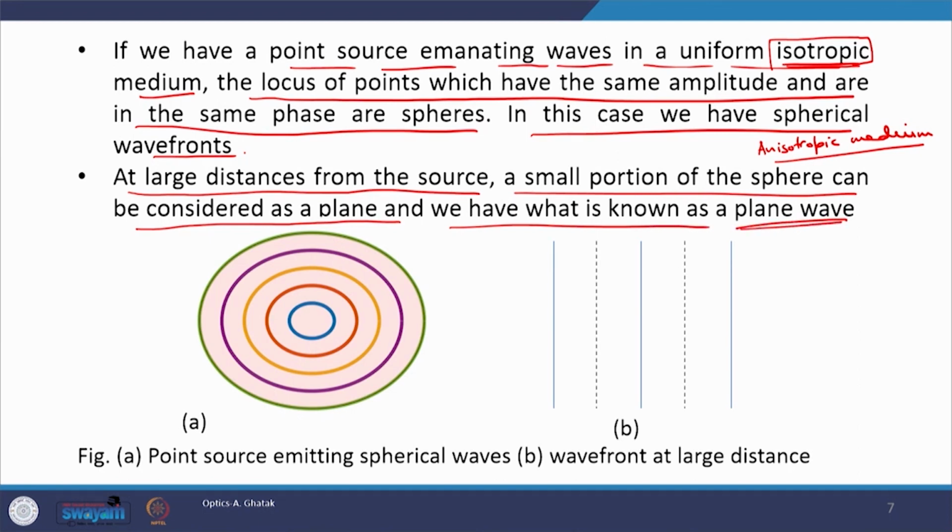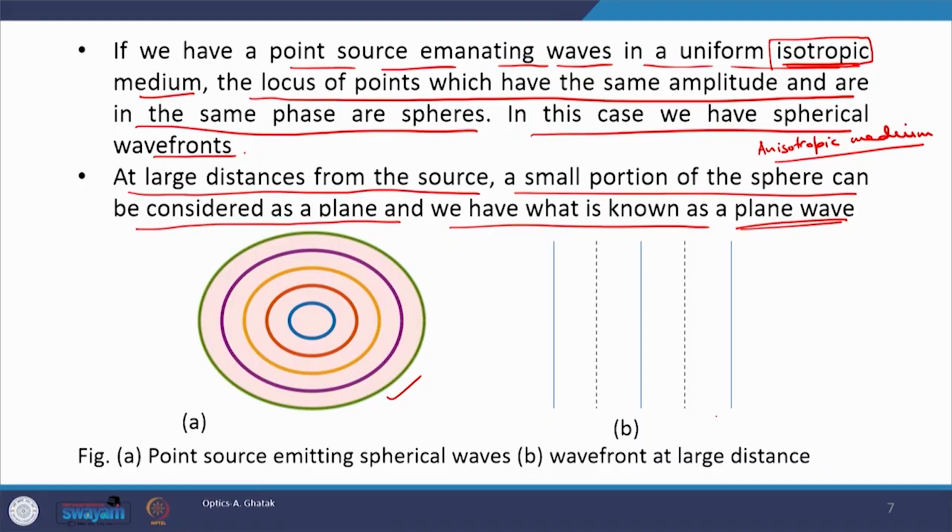Where can we get such kind of wavefront? How to realize it? The sun, which is very far from us, we can treat as a point source, and since the original sun is a big object and it is spherical in nature, we can assume that it is emanating a spherical wavefront. The wavefront travels a very long distance while coming to us, and therefore, we can treat these wavefronts as plane waves.